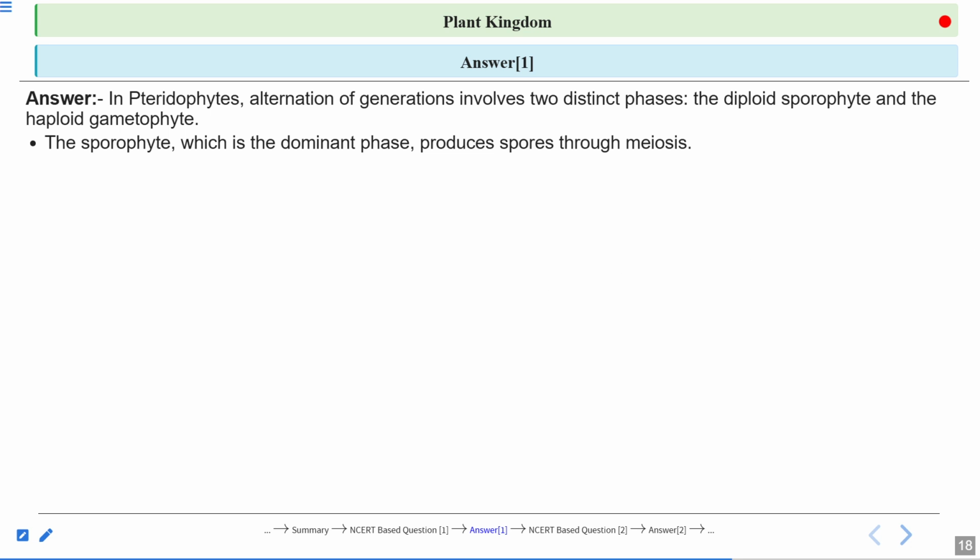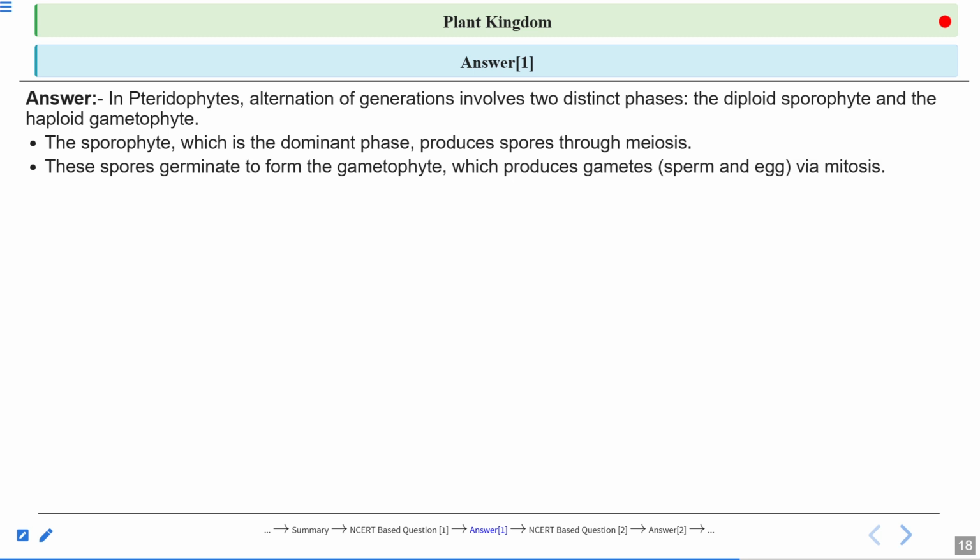No, the sporophyte helps to form gametes? No, it is absolutely wrong. The sporophyte helps to form the spores, and these spores germinate to give rise to the prothallus. Prothallus, that is the gametophyte phase, will form the gametes, sperms and egg, via mitosis.